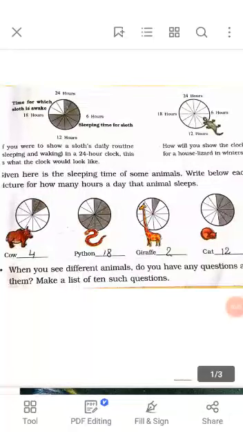This is your class 5th NCERT book, and we are learning chapter number 1, Super Senses. This is the 5th and last part of the chapter. In the 4th part, we learned about an animal called the sloth, that looks like a bear, but actually it is not. It is another animal.